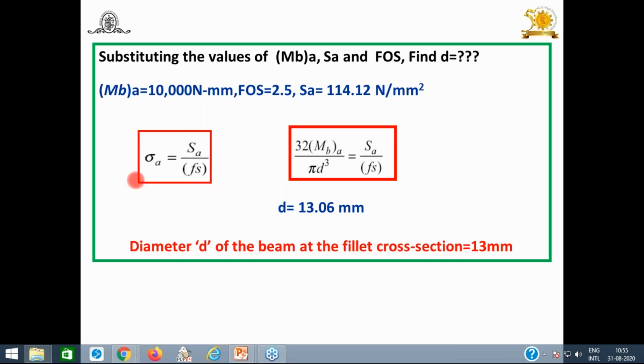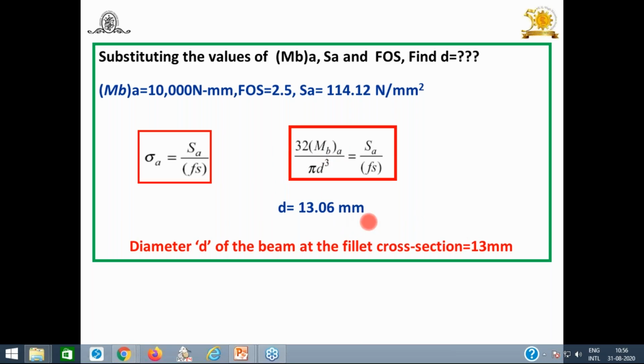Or another equation you can use, sigma M is equal to SM upon FOS. And what you have to do? The sigma M is equal to 32 MBM upon pi d cube is equal to SM upon FOS. It's your choice whether to use sigma A is equal to SA by FOS, or sigma M is equal to SM upon FOS, but in sigma M, instead of taking MBA, you can take MB mean. Any one equation you can use to solve the problem, you will get the value of diameter is equal to 13.06 mm. This is the diameter after solving the equation.